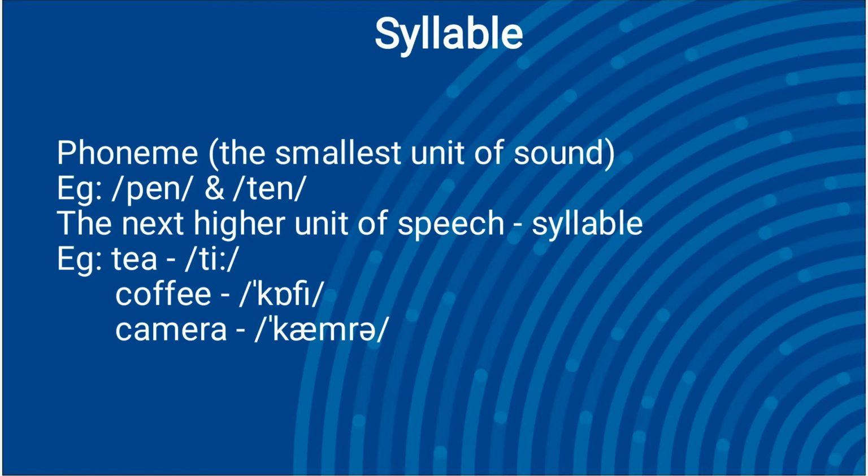The next higher unit of speech, consisting of one or more than one phoneme, is a syllable. A syllable is a unit of sound consisting of a vowel and one or more consonant sounds that can be pronounced in one effort. Example words are tea, coffee, and camera. We will find that we say the first word in one flow of breath, the second in two, and the third in three. Hence, tea is monosyllabic, coffee is disyllabic, and camera is trisyllabic.